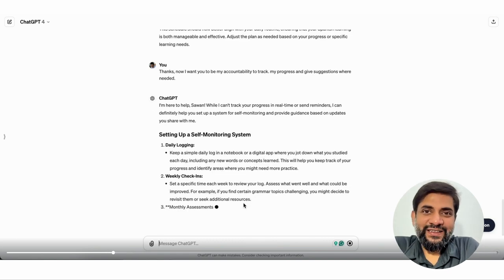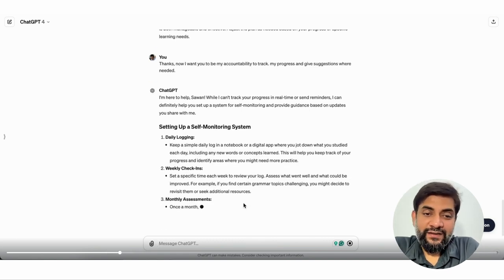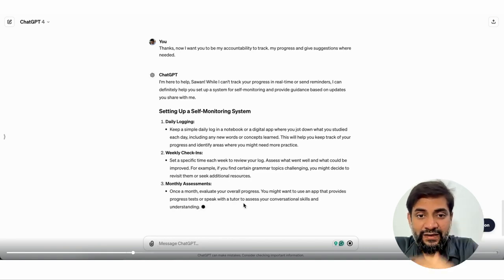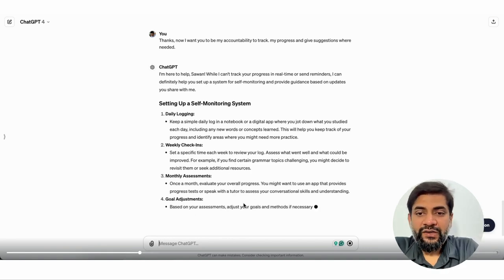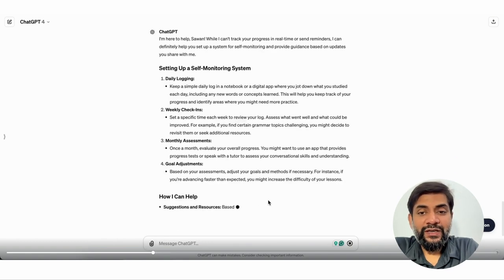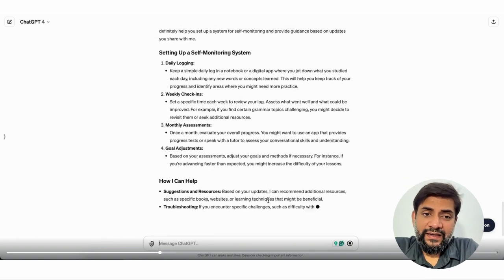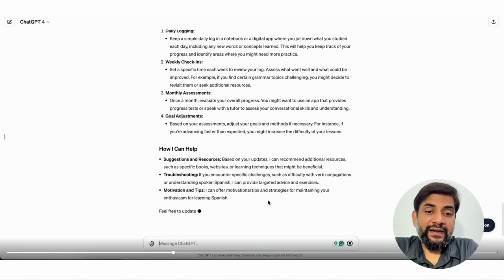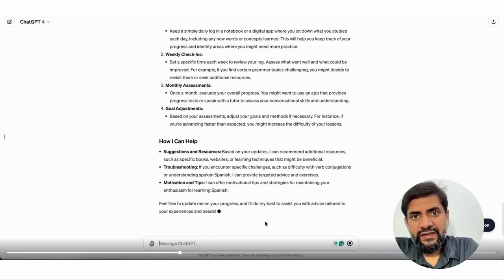So that's obviously the limitation of ChatGPT. It is suggesting you set up a self-monitoring system where you keep a daily log in a notebook or a digital app where you jot down what you studied each day, including any new words or concepts learned. This will help you keep track of your progress. Weekly check-ins, set up a specific time each week, monthly assessments, goal adjustments. Now, how can ChatGPT help? It can give you suggestions and resources. It can help you with troubleshooting. It can help you with motivation and tips.